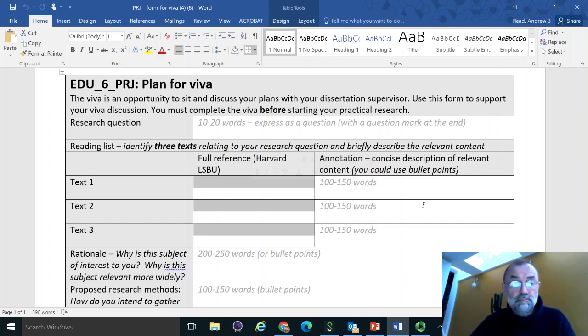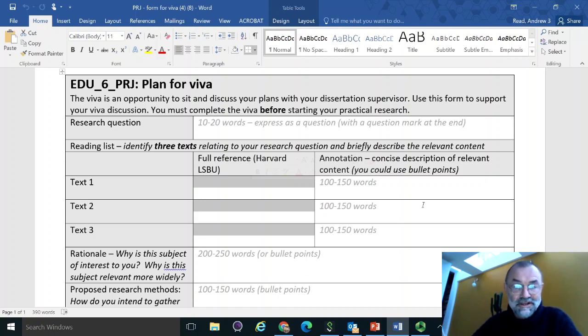The rest of the mark for the viva comes from your readiness in the viva, the conversation that you have with your supervisor. So in that conversation you need to demonstrate that you are well prepared.